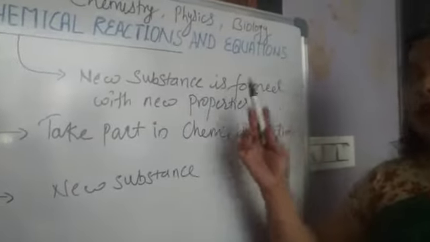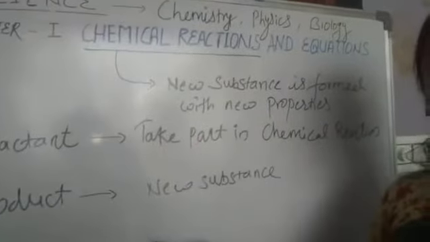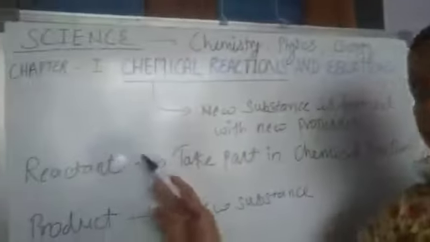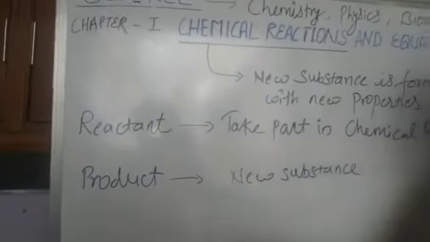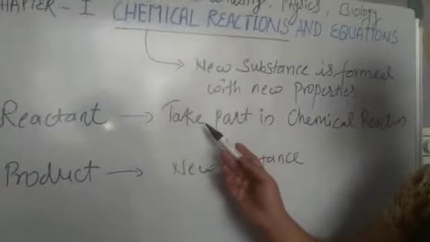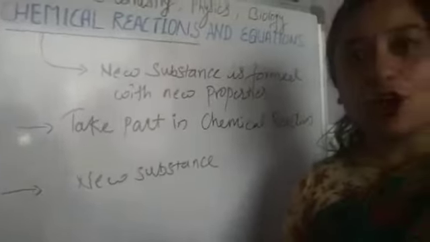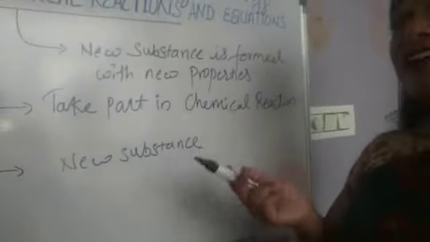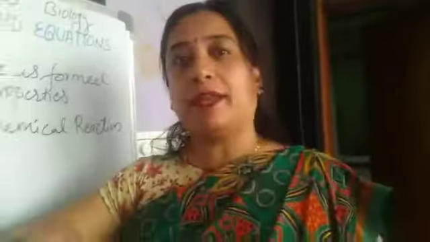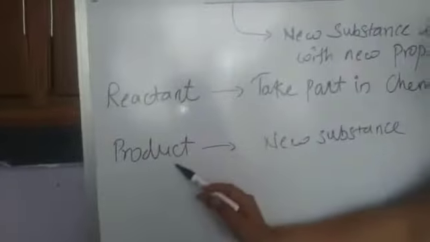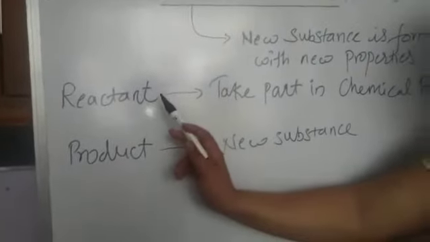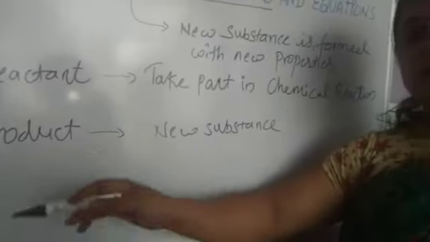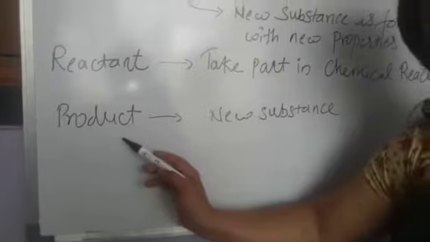Now, to understand this chemical reaction, or if we write a chemical reaction, generally we use the terms reactant and product. So what is a reactant? Reactant means a compound or a substance which takes part in the chemical reaction. And a new substance which is formed after the chemical reaction is known as product. Understood? Reaction से पहले जो होता है उसको हम reactant बोलते हैं, and after reaction जो compound बनता है उसको हम क्या बोलते हैं? Product.